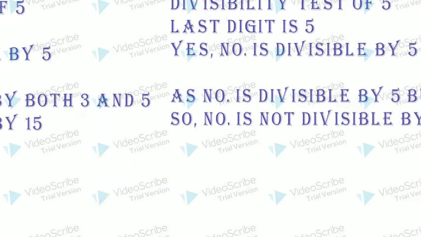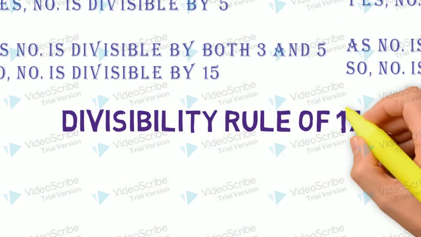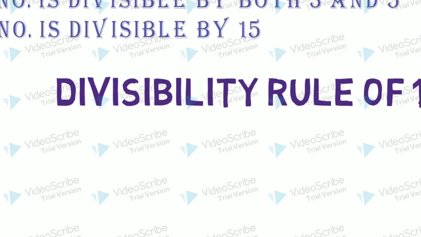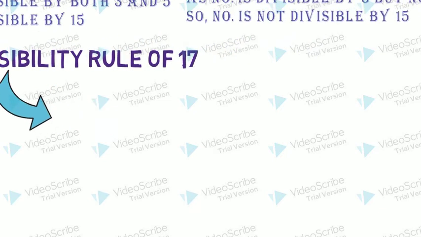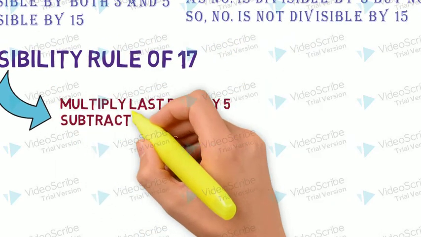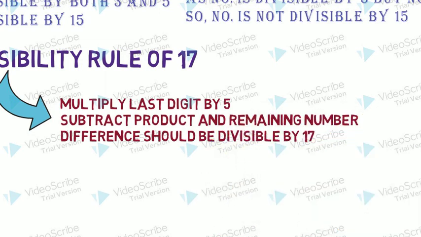What about the next rule, that is divisibility rule of 17? Let's see what this rule says. Here we will multiply the last digit by 5 and subtract the answer from the remaining number, then the difference should be divisible by 17. Let's have a look at the example.